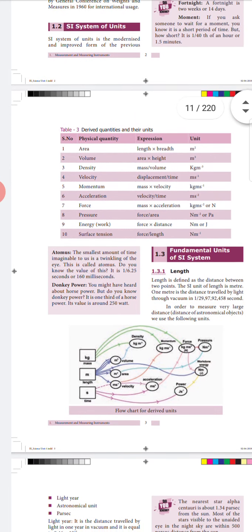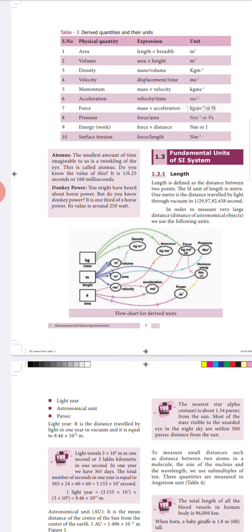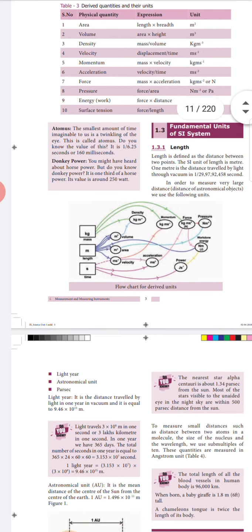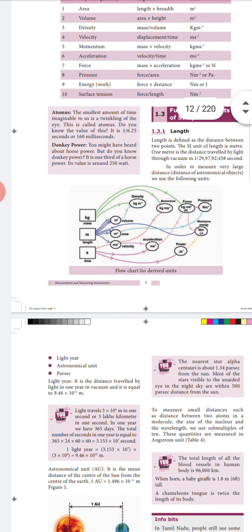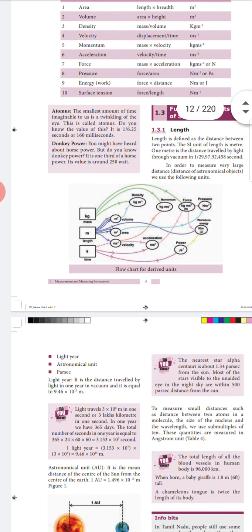Next, we have the fundamental units of the SI system. In the fundamental units of the SI system, first we begin with length. What is length? Length is the distance between two known points, and the SI unit of length is the meter. 1 meter is defined as the distance covered by light in vacuum in 1 by 29 crore 97 lakh 92,458 seconds of time.